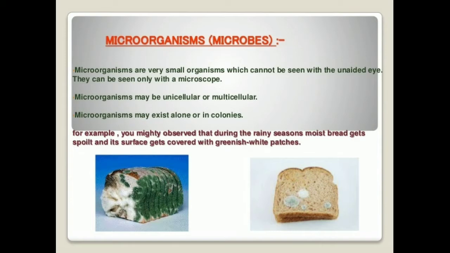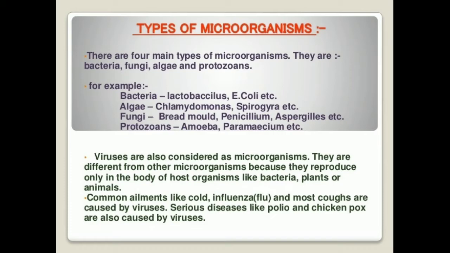Okay, so next we will look at the different types of microorganisms. So microorganisms are mainly of 4 types, and they are bacteria, fungi, algae and protozoans. So bacteria like lactobacillus, which is found in curd, then E. coli bacteria, which is found in water bodies, in the human body, etc. Then algae like Chlamydomonas and Spirogyra, then fungi like bread mold that we have already said, that is Rhizopus, then Penicillium, Aspergillus, etc. Then protozoans like amoeba and paramecium. Okay, so these are the major types of microorganisms and their examples.